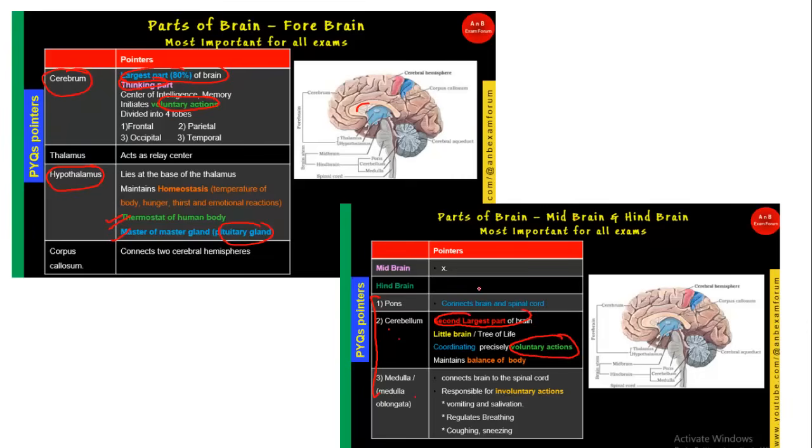Cerebrum and cerebellum both control voluntary action, but if you want to coordinate precisely, then cerebellum would be required, okay. Whereas for involuntary actions, medulla is responsible, such as regulating breathing, coughing, salivation, and whatnot, okay.